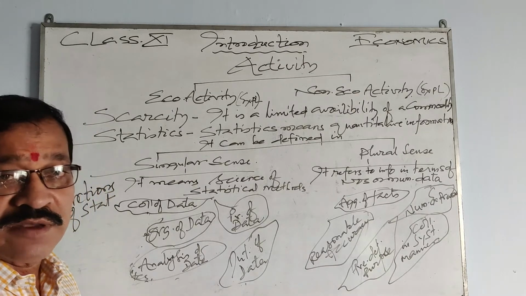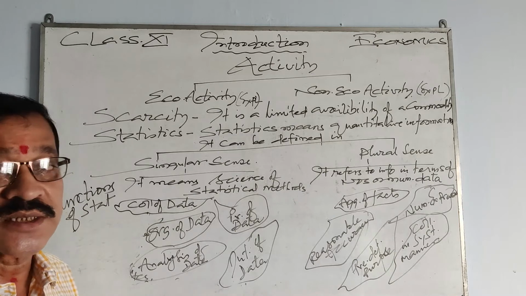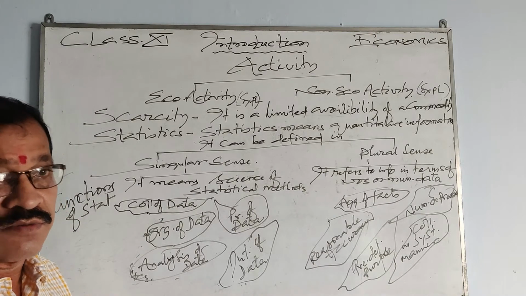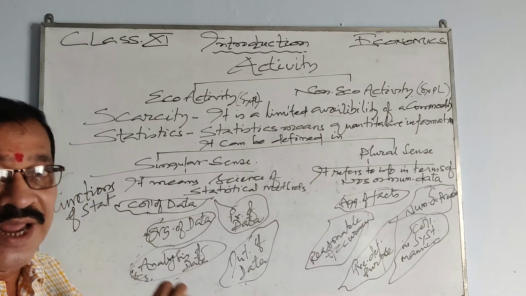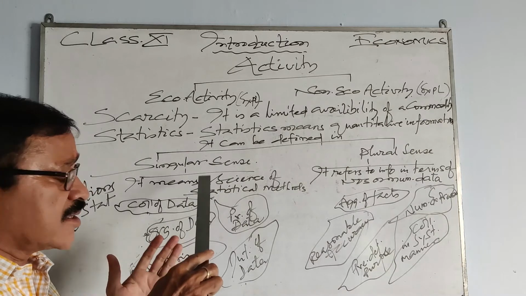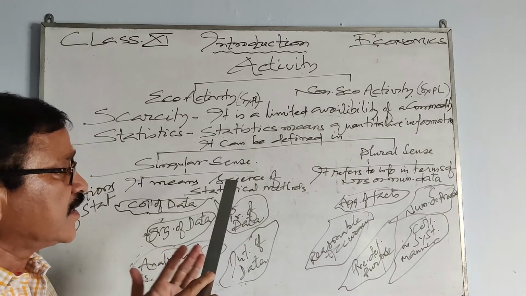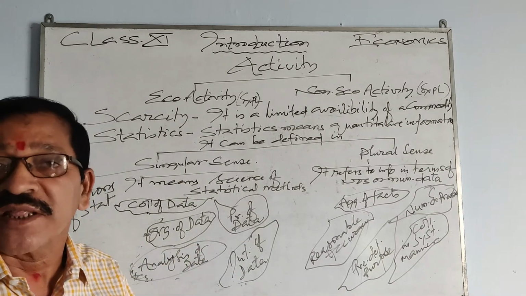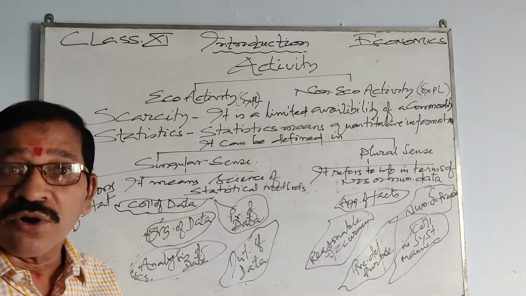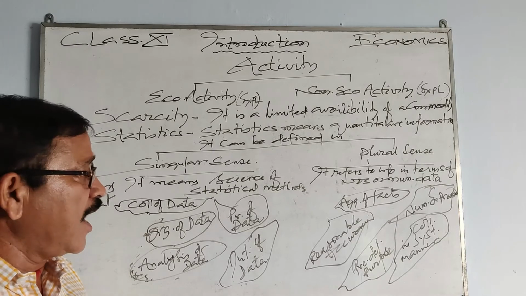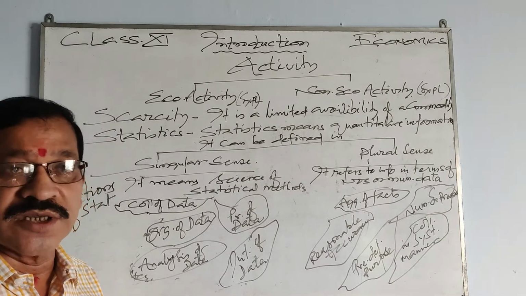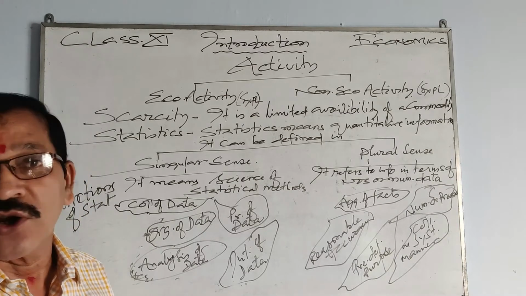Let us first define statistics in singular sense. While defining singular sense, we should see the main essence of that definition. Statistics in singular sense is a science of statistical methods. There are many methods which we call statistical methods, and those methods in combination are called statistics in singular sense.